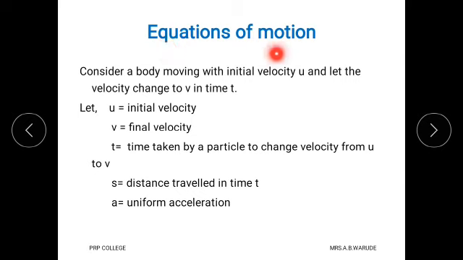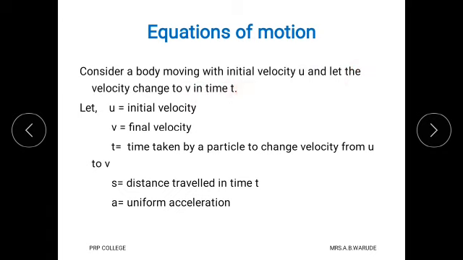But here we write the equations of motion. That means the body is already in motion. It changes its place from one point to another point. Consider a body moving with initial velocity u, and let the velocity change to v in time t.